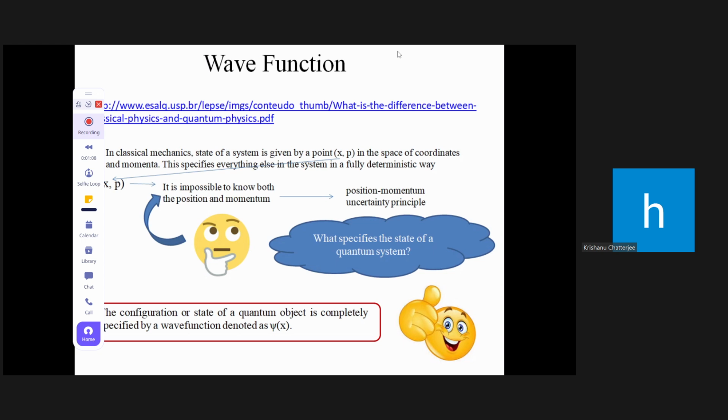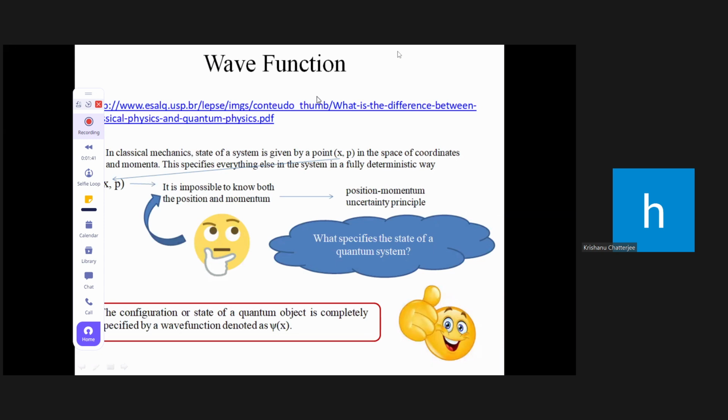Actually, what does this sentence mean? This means that the wave function gives the space-time behavior of a quantum system. How the quantum system is behaving with respect to space and with respect to time. We are not teaching you relativity, but time in relativity is taken to be the fourth dimension, and there can be interconversion of space and time.